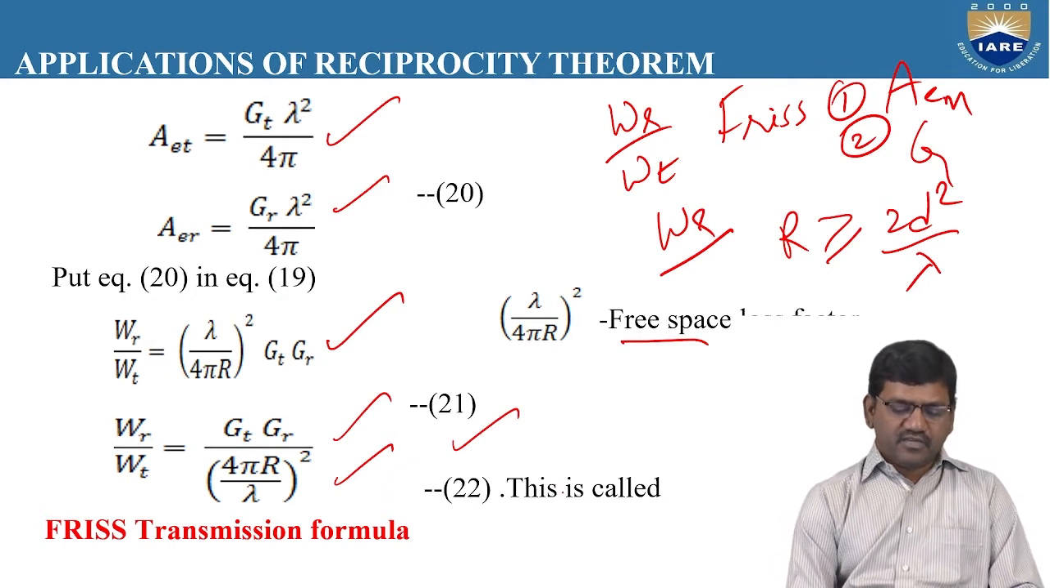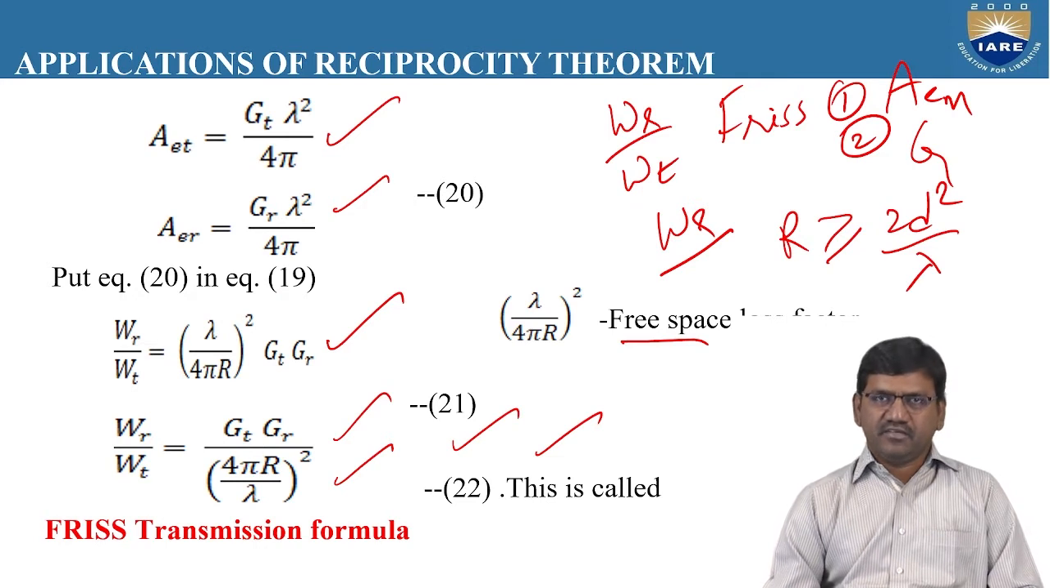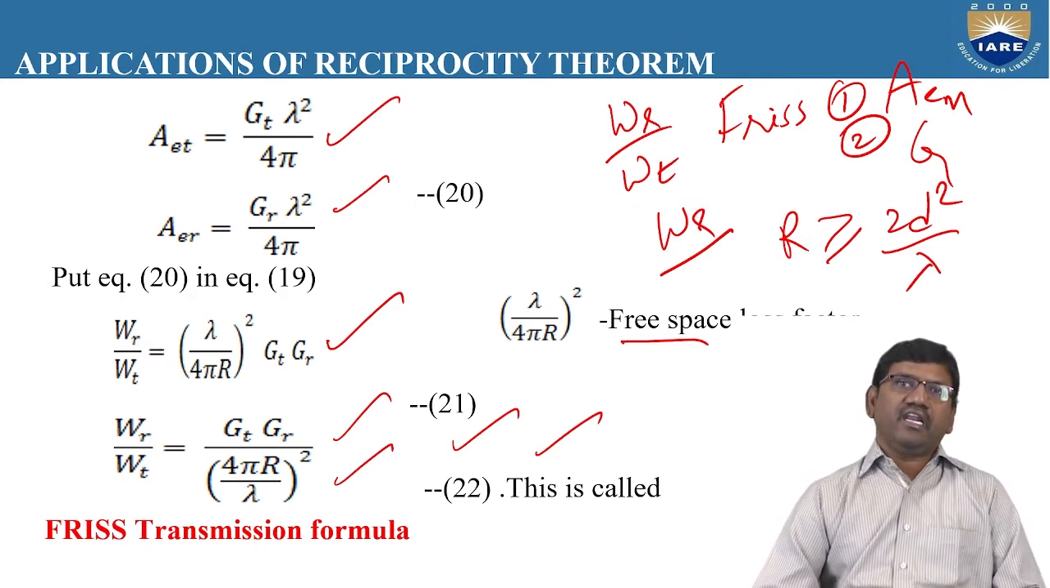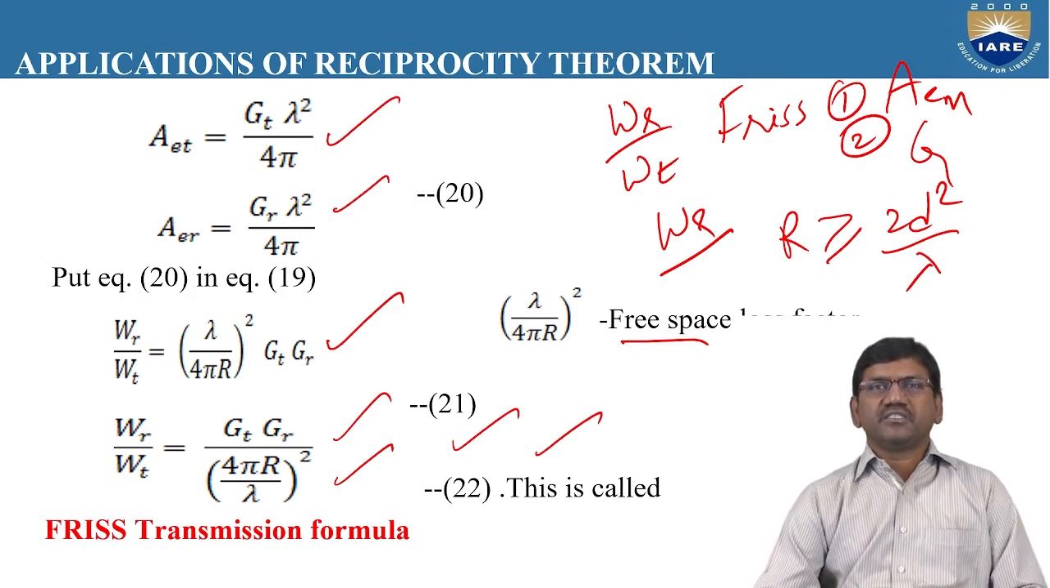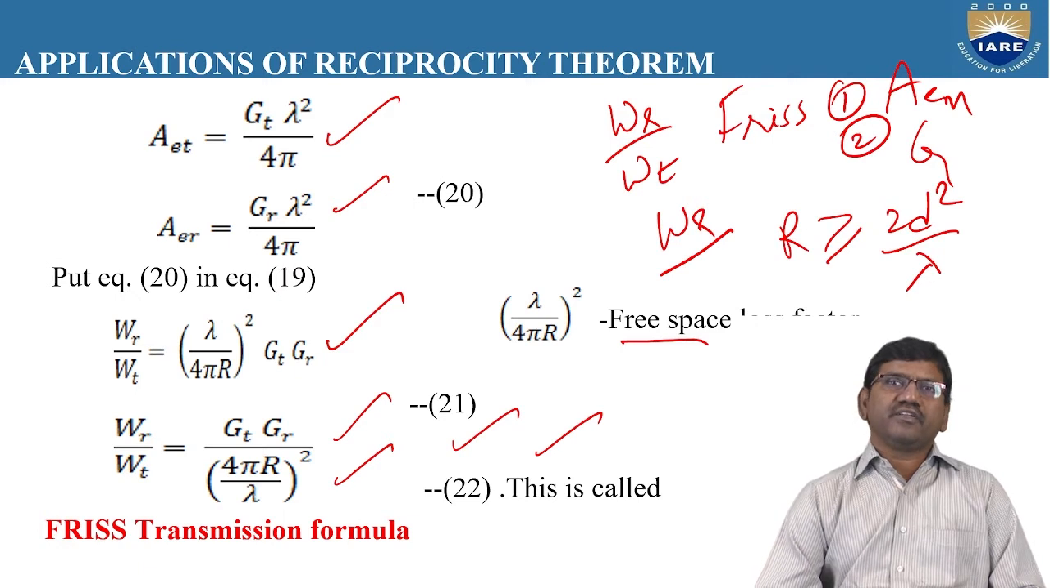From this we can also conclude that the total amount of power received at the receiving antenna depends upon the gain of the transmitting antenna, the gain of the receiving antenna, the operating frequency, and also the distance between the transmitting antenna and the receiving antenna.